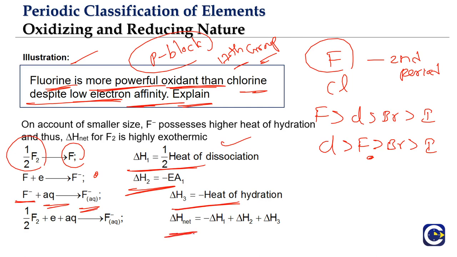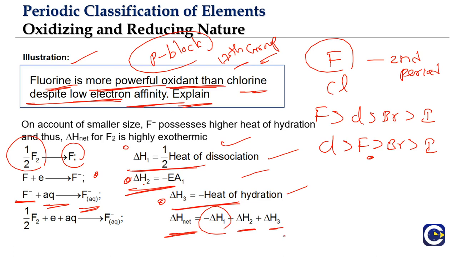The overall delta H net will be equal to what? It will be the summation of these three enthalpies. What is it? It will be the value of delta H2 and delta H3, which will be energy released. So here what is it? Energy released. Here what is it? Energy released. But the H1 is what? Energy absorbed. So we'll do what? H2 plus H3 minus H1. We have to subtract it, okay, when we are taking along with the sign.